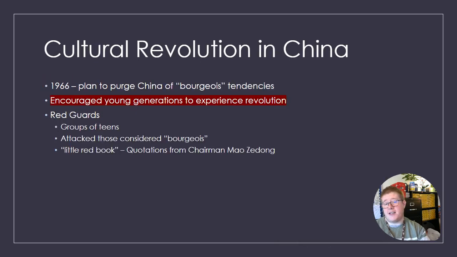By 1966, there was a further plan to purge China of their bourgeois tendencies and encourage younger generations to experience the revolution for themselves. So we have an elite group known as the Red Guards that forms. This is a group of teenagers that attacked those that they considered to be bourgeois. They carried little red books that had quotations from Chairman Mao in them and really ushered in a new era of the revolution.